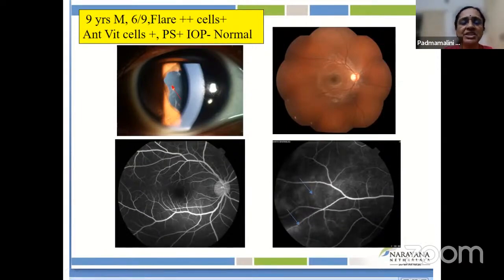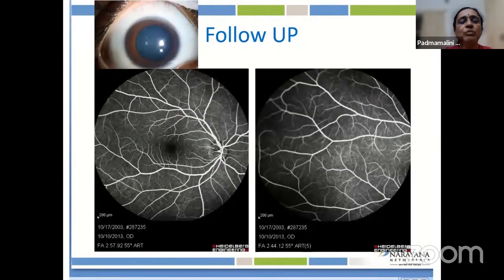In addition to the topical medications, we started systemic steroids and also systemic immunosuppressive therapy with methotrexate. This continued for nearly 2 years, following which we could see anatomical restoration, and there was no perivascular leak in this case. It's important that we have absolute control of inflammation in these cases.